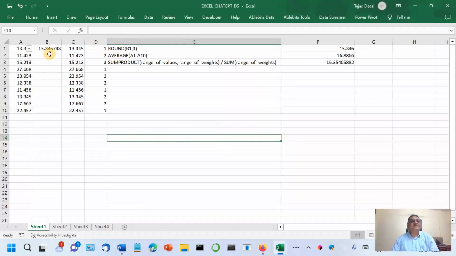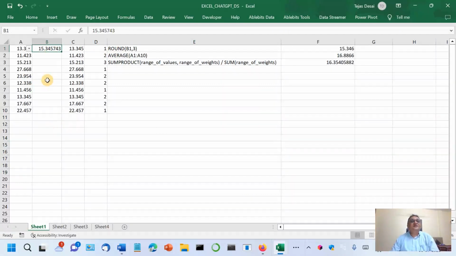So I used it here. My value is this in cell B1 and I want to round it to 3 digits, suppose. So I use this formula. This is just the formula, but here actually it is applied. So equals ROUND(B1, 3). And when I press enter, it correctly did the rounding. So that is fine.